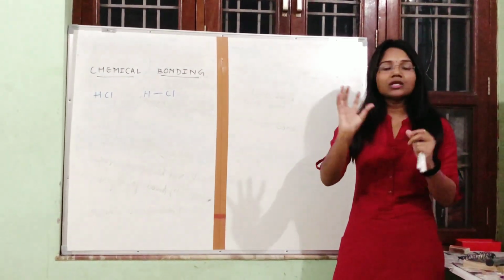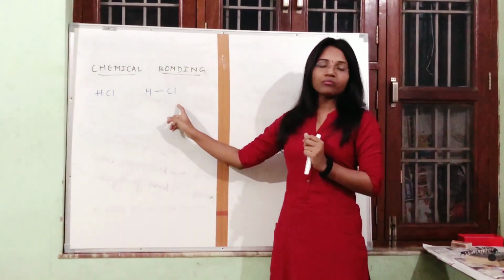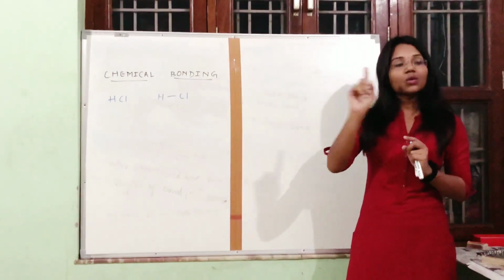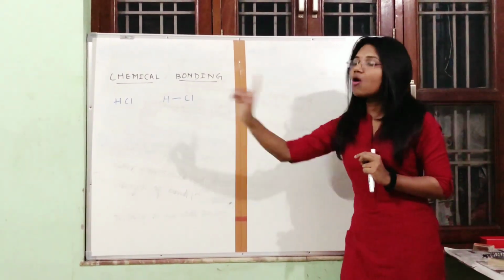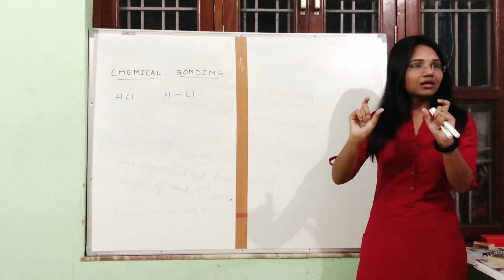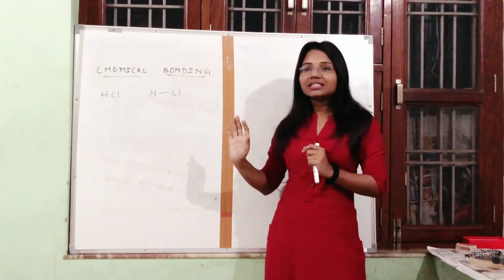Try to understand. Normally when two human beings have a bond, the same thing, two atoms have a bond. So we will try to understand what is that bond. First thing, you understood that this chemical bond is not a line, not a rope, not a stick which is holding two atoms. Next we will try to understand what is a chemical bond.